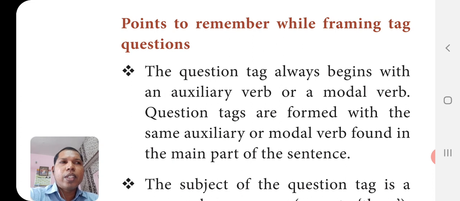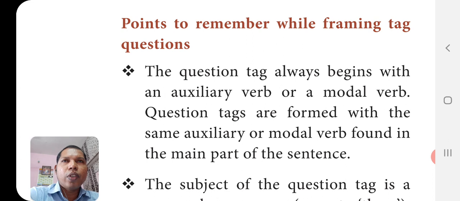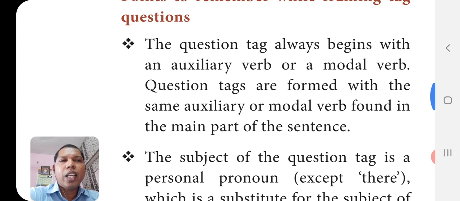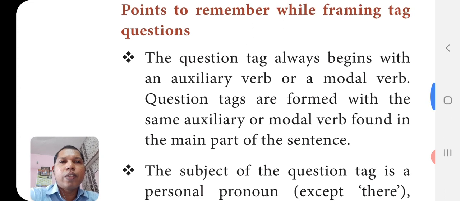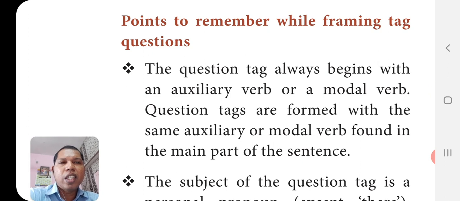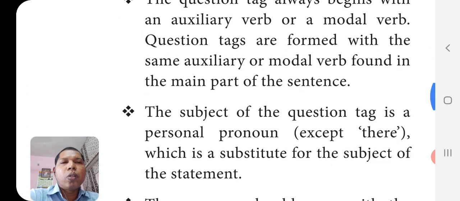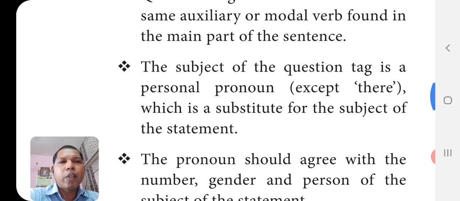For example, if you say he is a student, isn't he? So is is used in that sentence. So we are using the negative of it, isn't, and instead of the student we are using the pronoun he, isn't he. If it is a female, we can use she, that's all. So we will be using only the helping verb or modal verb, helping verbs.